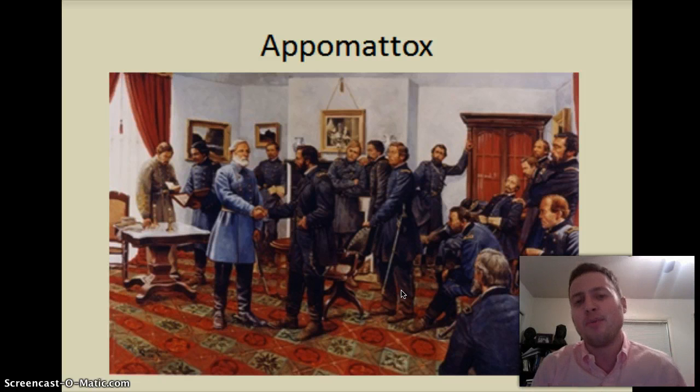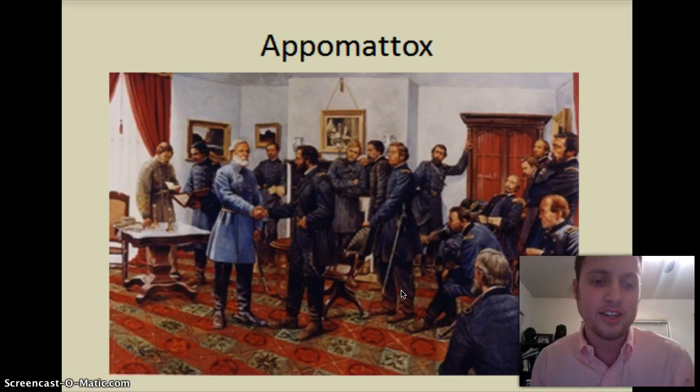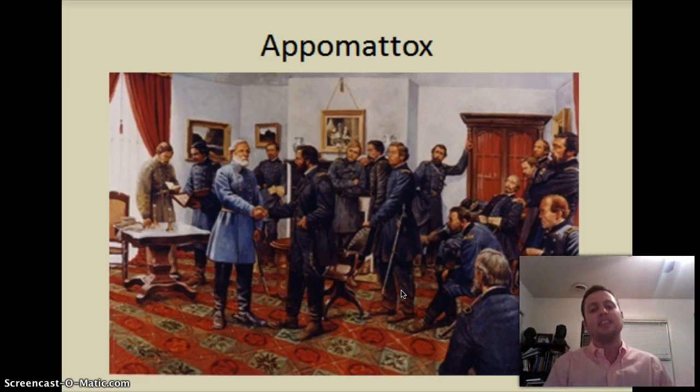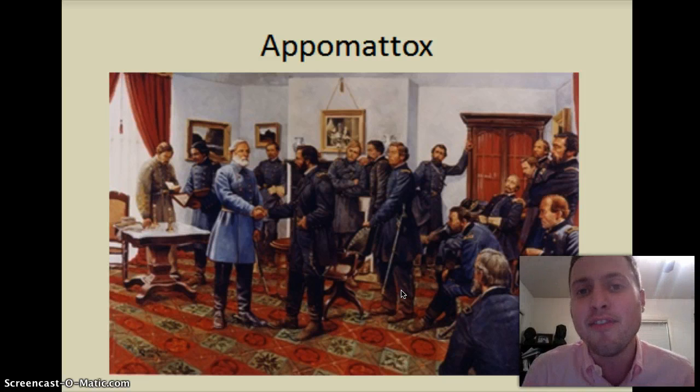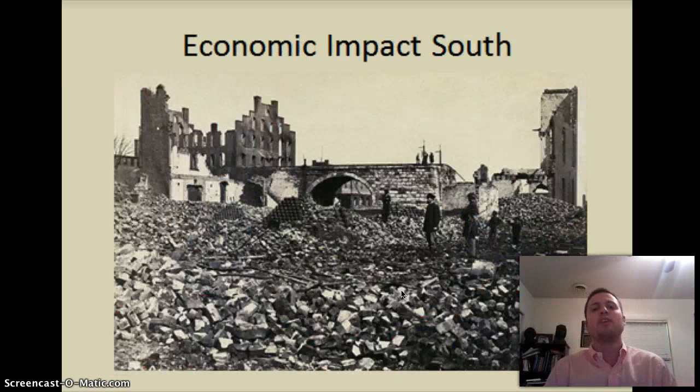Robert E. Lee doesn't fight for the rest of his life. He becomes a college president at a college in Lexington, Virginia, called Washington College. Today we call that Washington and Lee. Remember, they thought, let's keep fighting. He said, no, let's surrender. So they surrender at Appomattox.